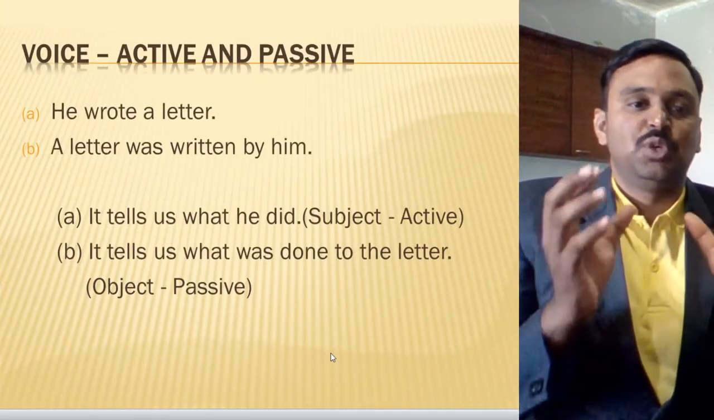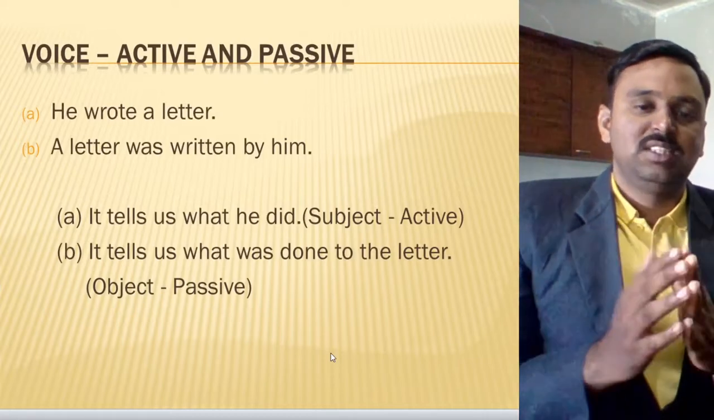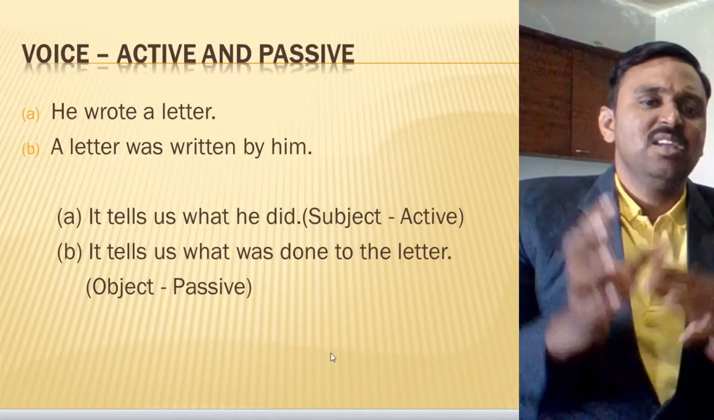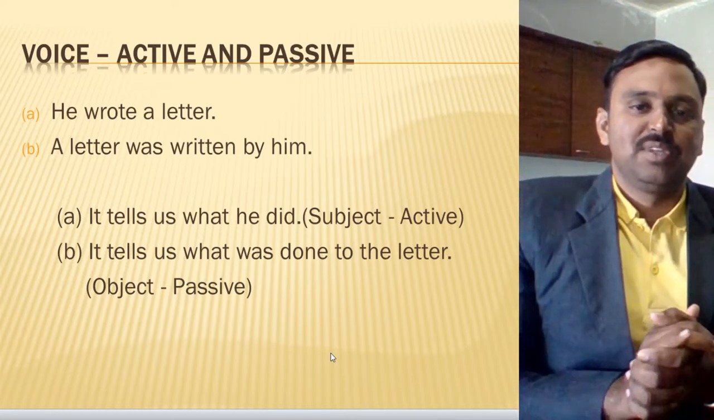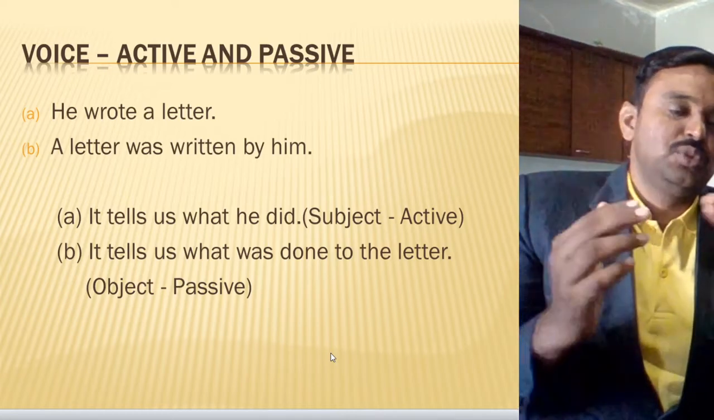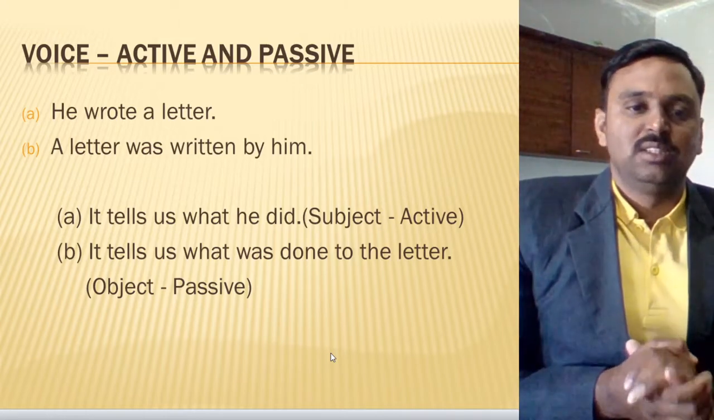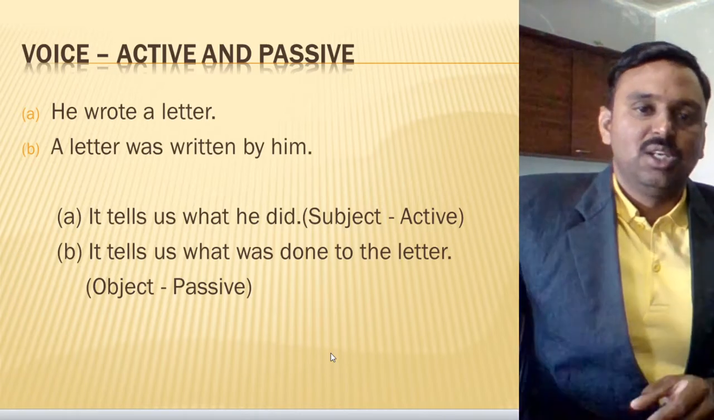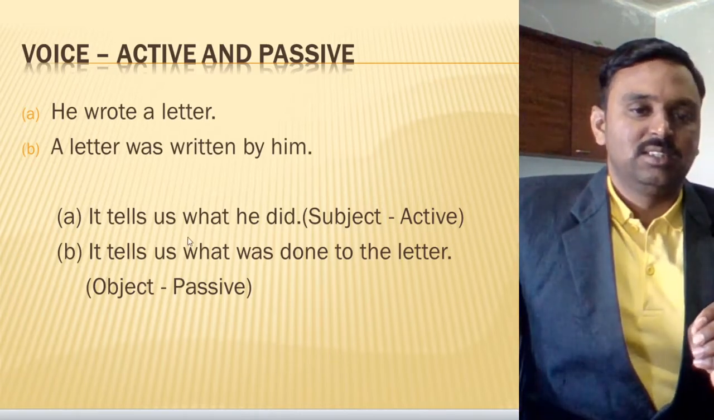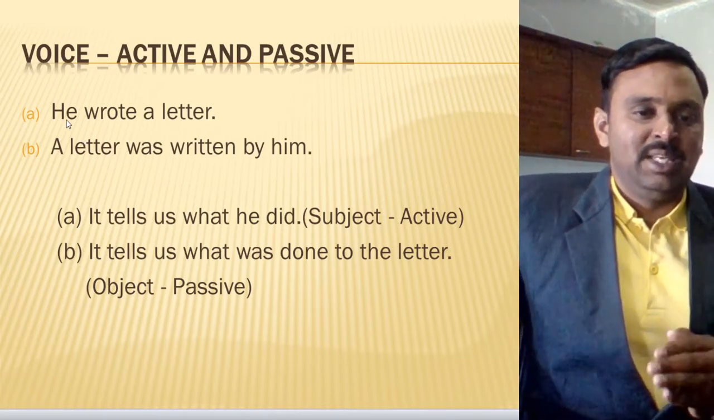First of all, we'll look at voice. Voice is a type or kind of sentence. In that, two types are formed. One is active voice and the second is passive voice. So what does active voice do? Look at example A.